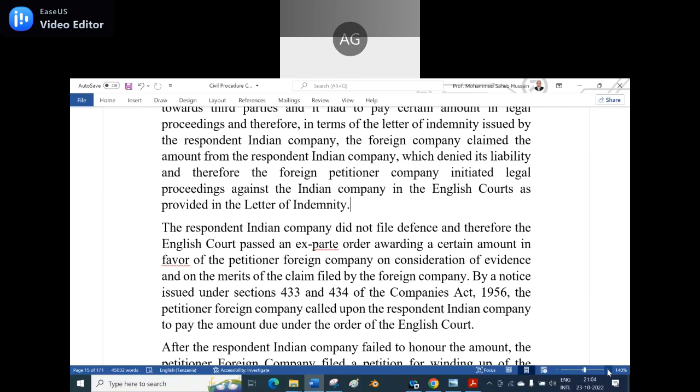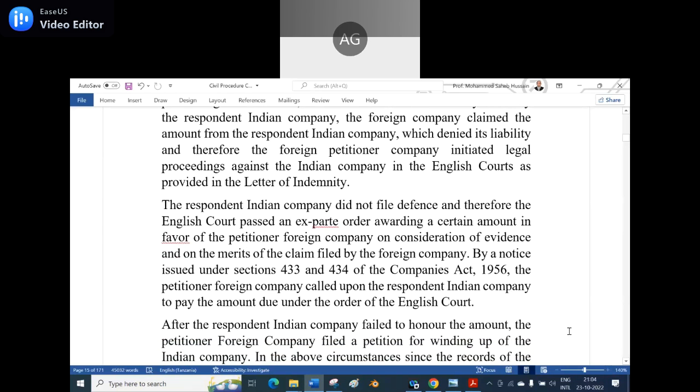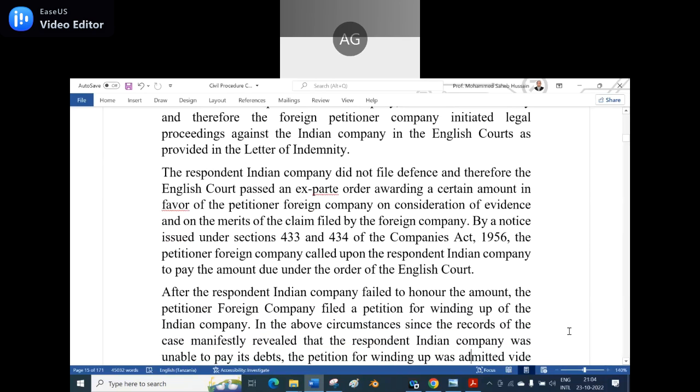The respondent Indian company did not defend, and an ex parte order was passed awarding a certain amount in favor of the petitioner foreign company on consideration of evidence and merits of the claim filed by the foreign company, by a notice issued under sections 433 and 434 of the Companies Act 1956. The petitioner foreign company called upon the respondent Indian company to pay the amount due under the order of the English court. See, when it is indemnified, it is there in the contract.